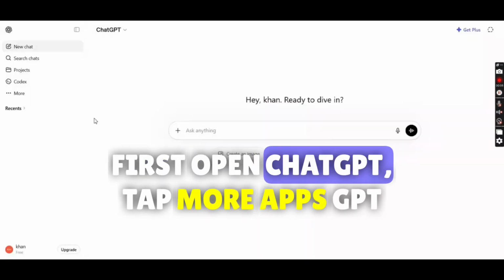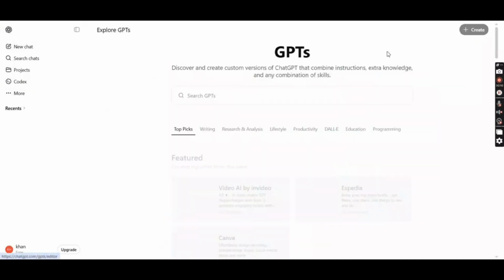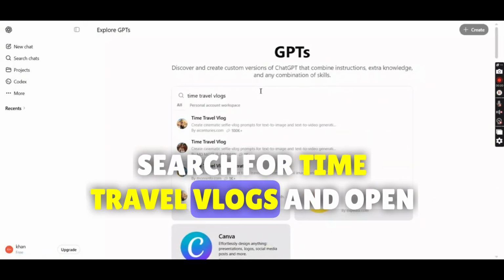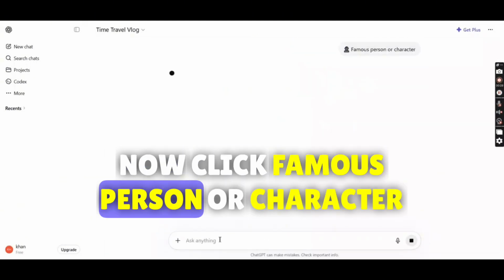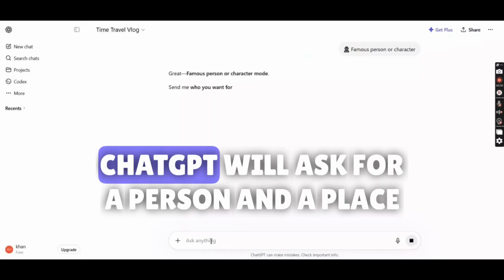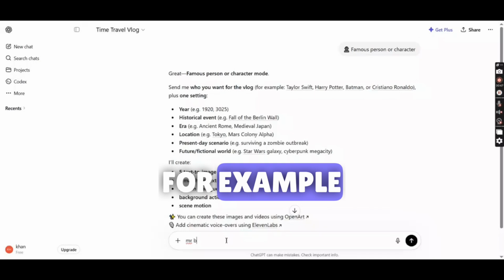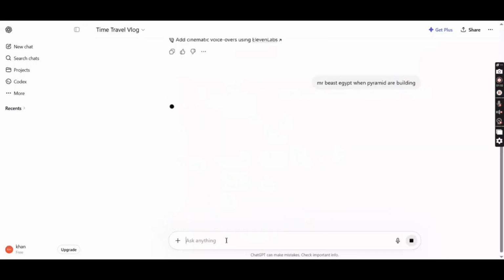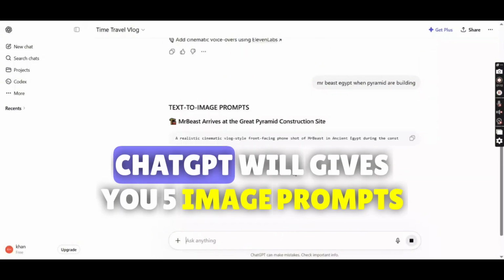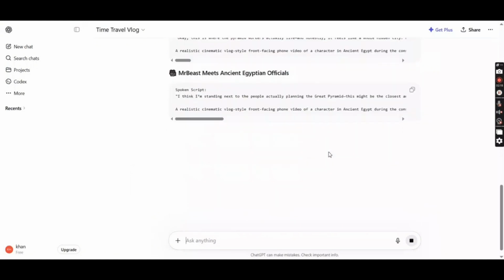First, open ChatGPT. Tap More Apps GPTs. Search for Time Travel Vlogs and open the first one. Now click Famous Person or Character. ChatGPT will ask for a person and a place. For example, I searched Mr. Beast in Egypt when the pyramids were being built. Instantly, ChatGPT will give you 5 image prompts, 5 video prompts.